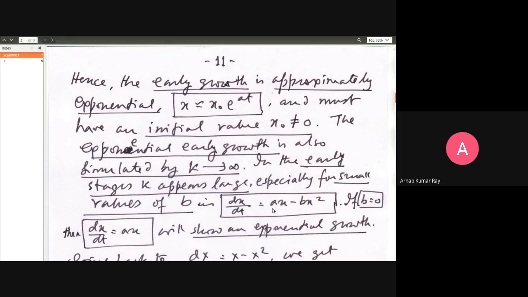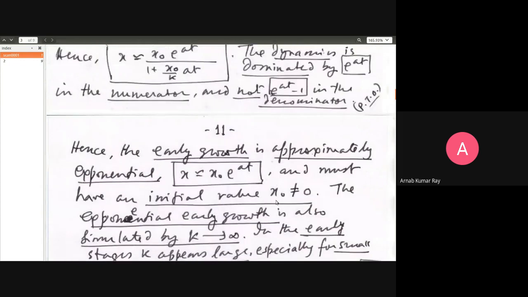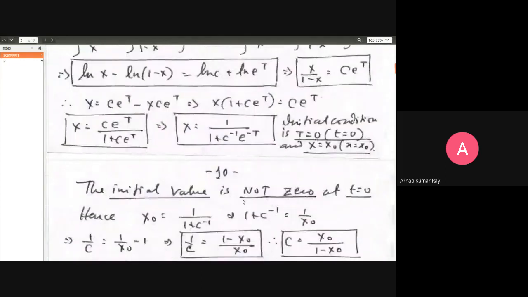Anything whose rate, that is dx/dt, is proportional to the state, x itself, whatever value of x you have, your growth rate is in proportion. So in that sort of situation, the initial value must not be 0. Because if both x is equal to 0 and its growth is also equal to 0, then you have nothing to begin with, and dx/dt equal to 0 means you're not going anywhere.